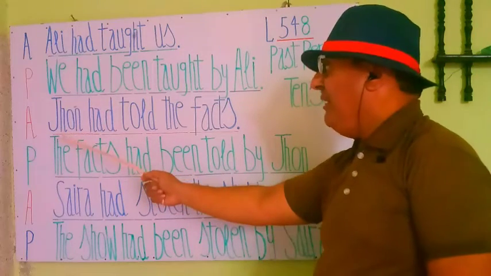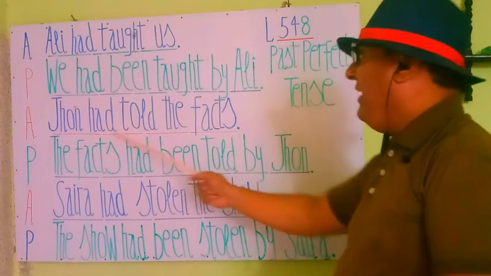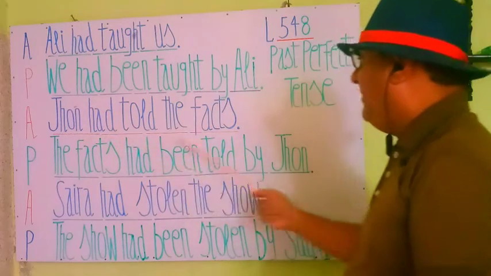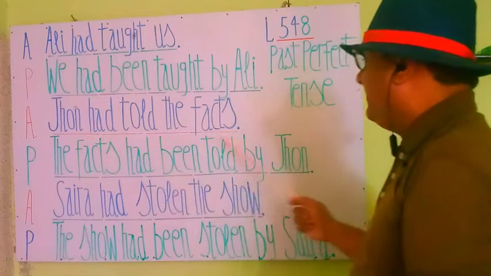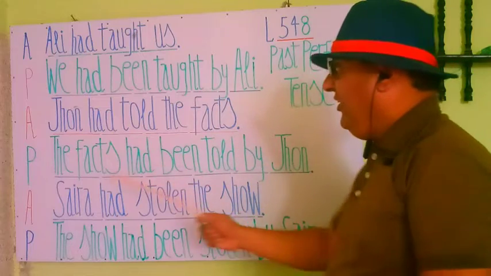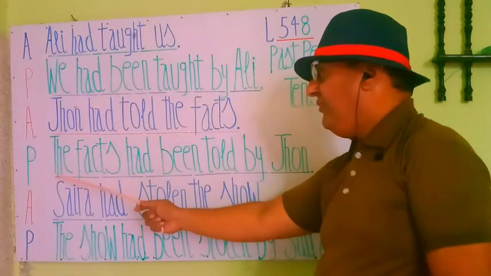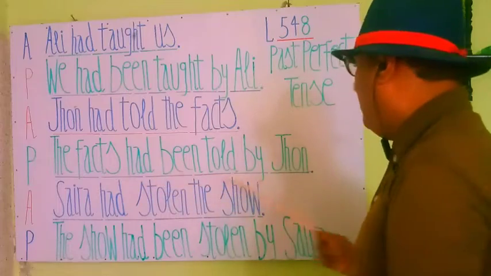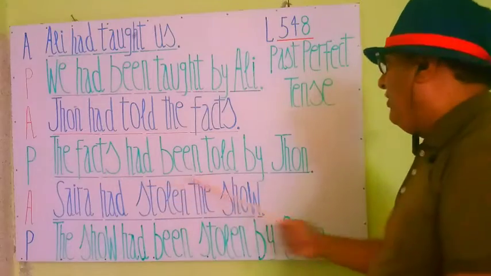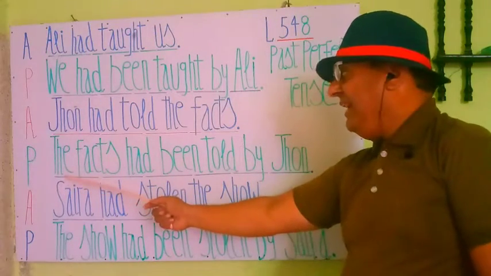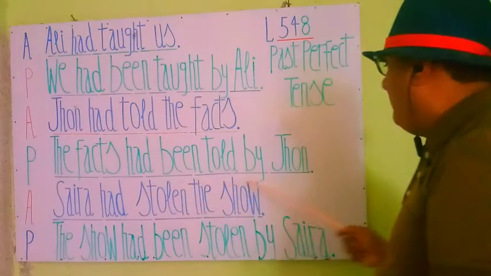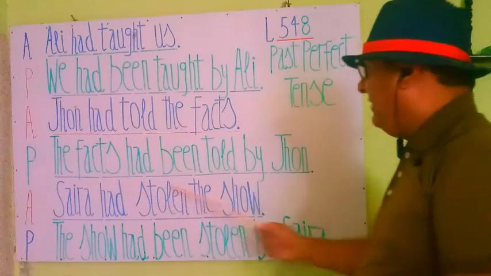We move to the next statement. It's in active voice: John had told the facts. Let's see its passive. You see here the passive statement is: the facts had been told by John.